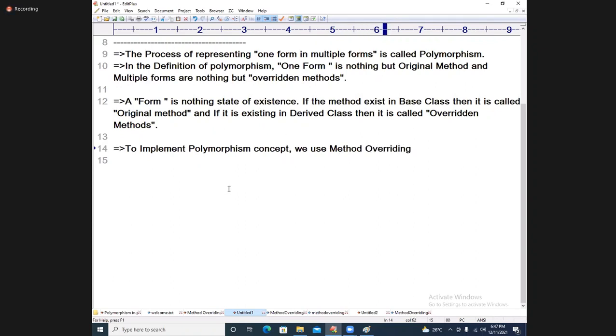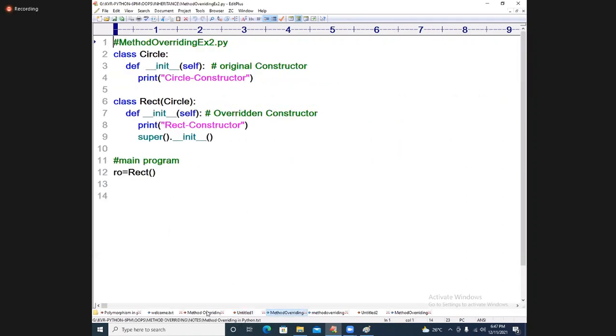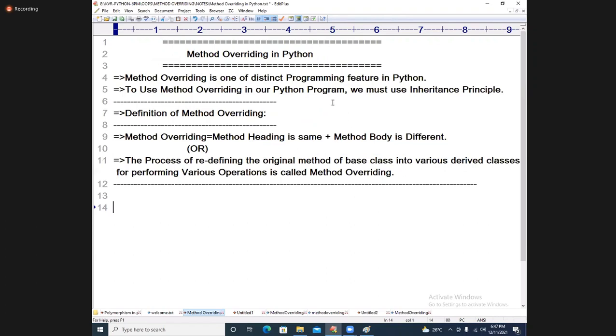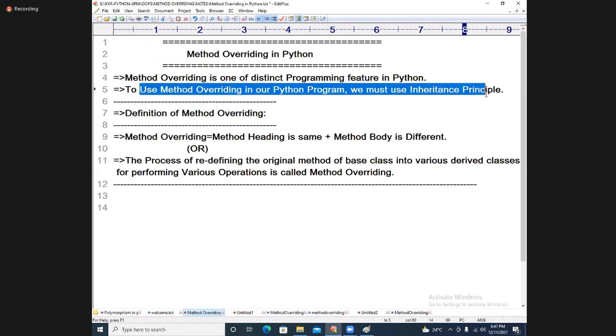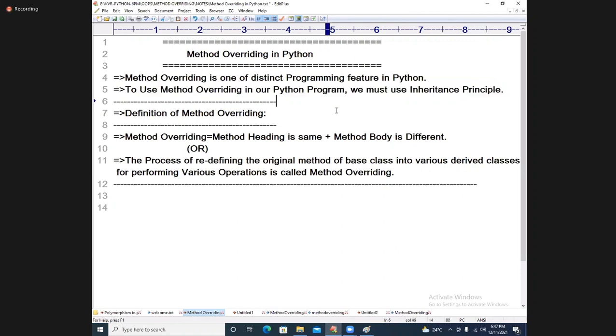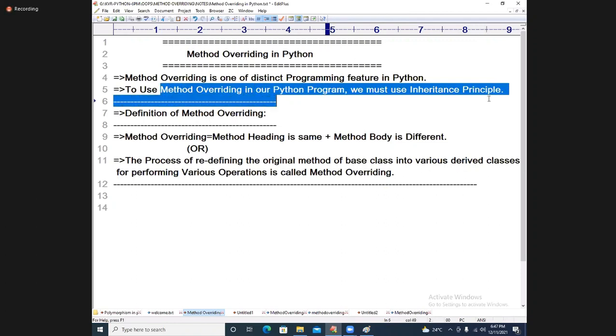Yesterday's class also, we discussed method overriding. To use method overriding in a Python program, we must use which principle? The inheritance principle we are using.